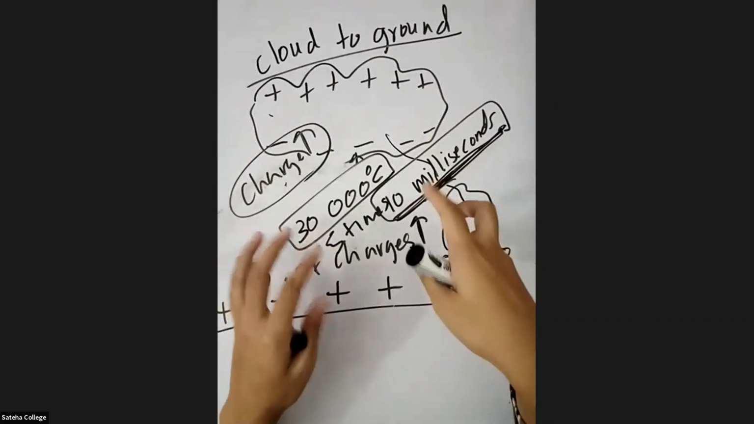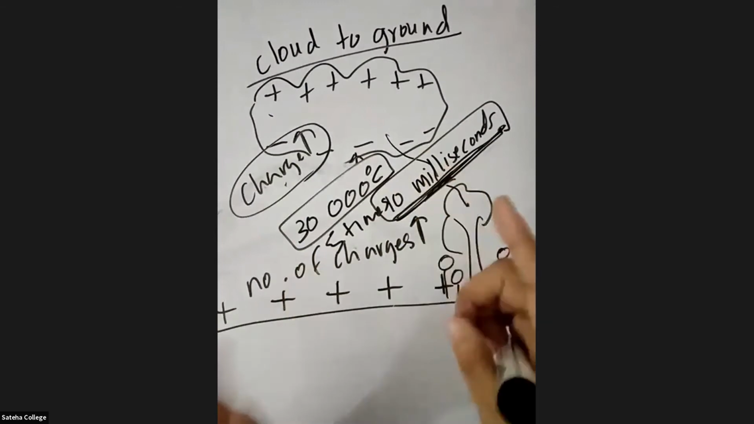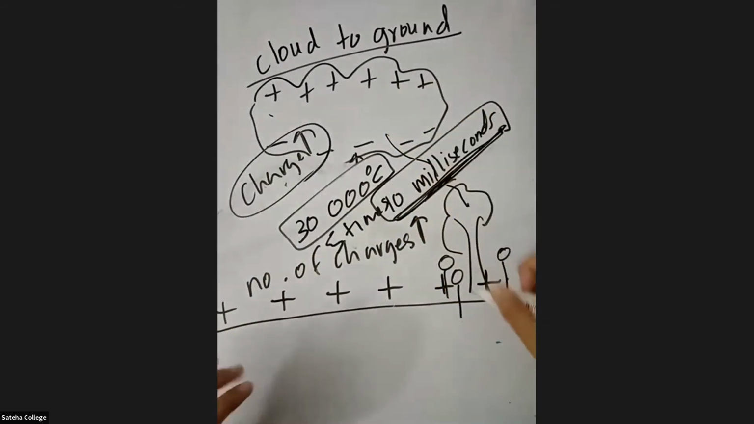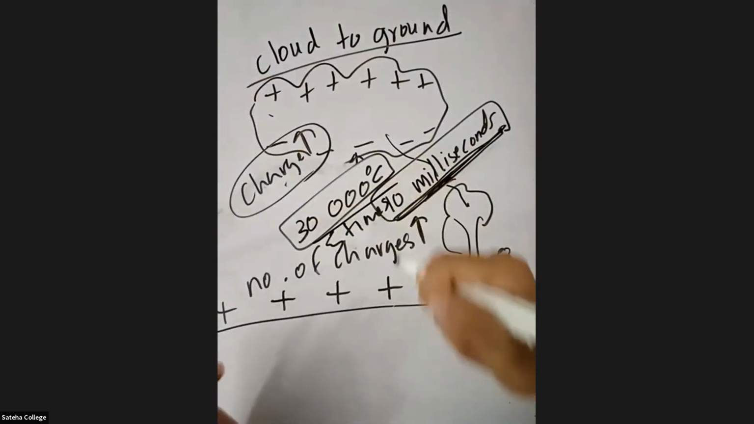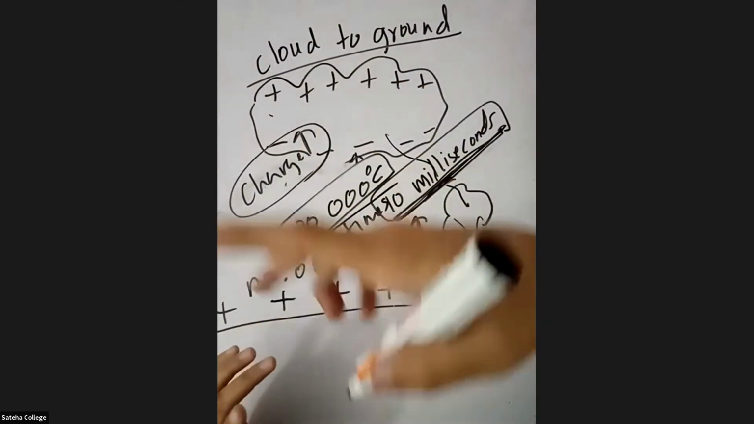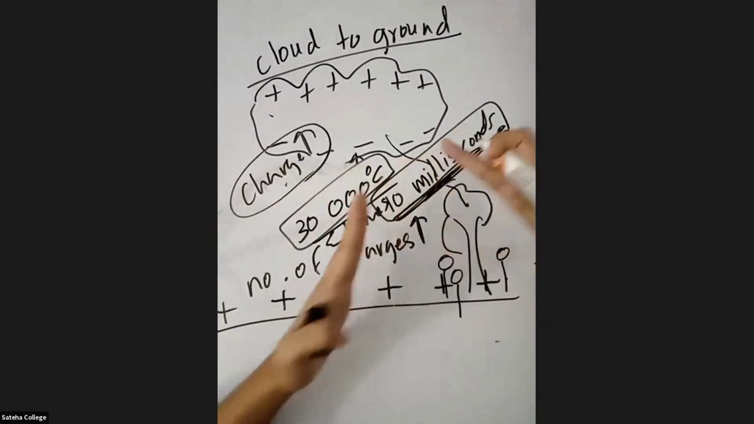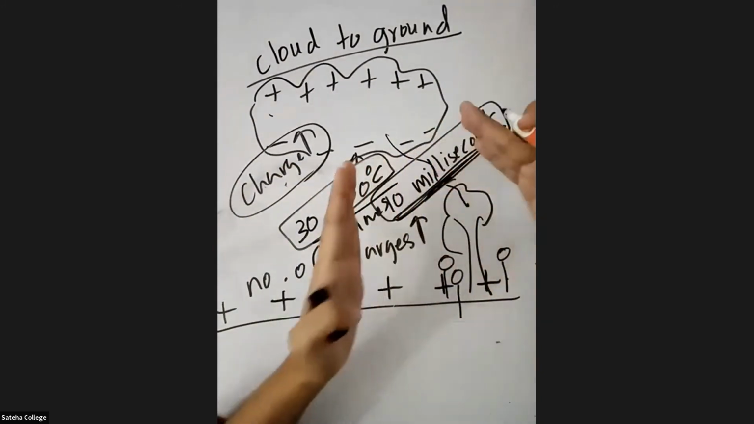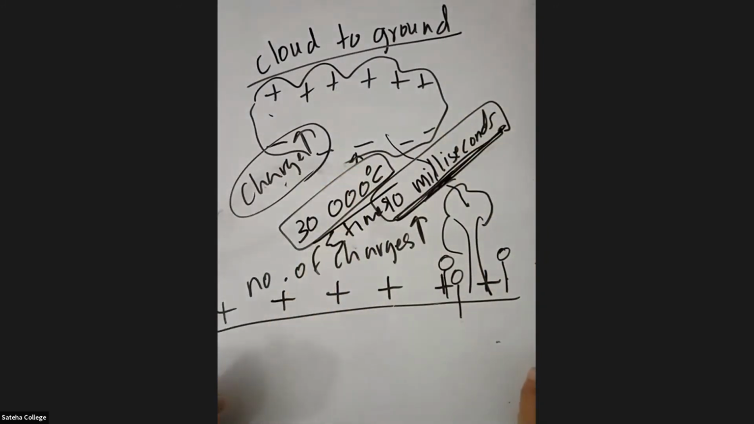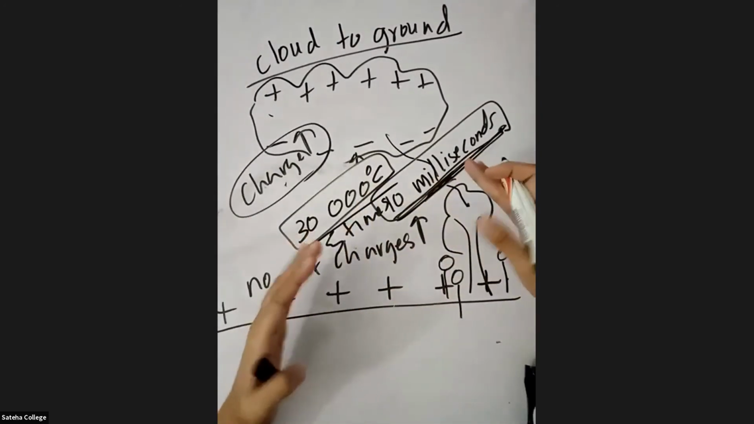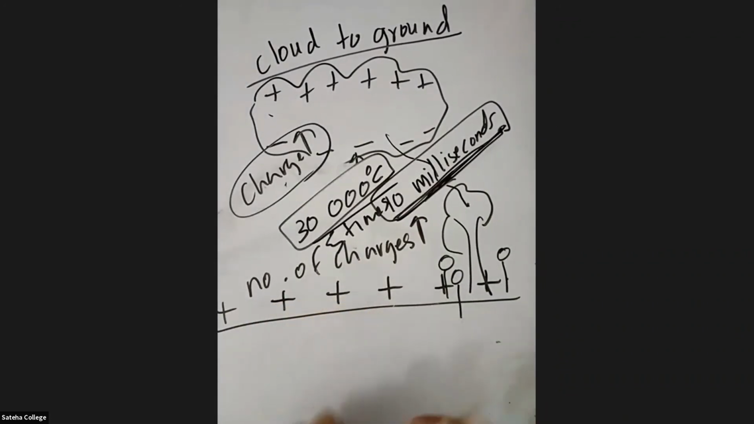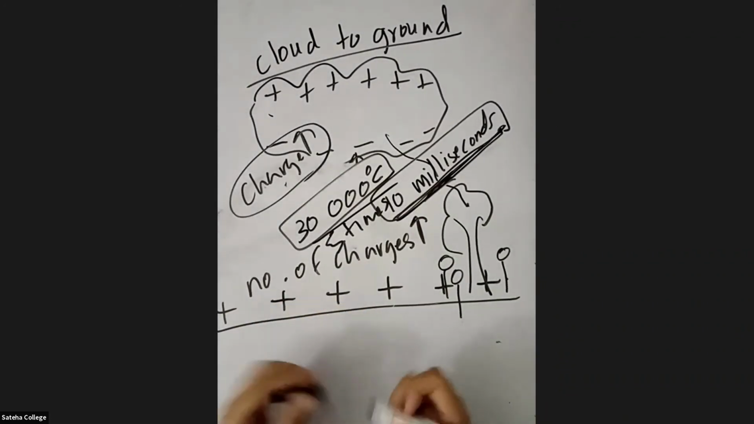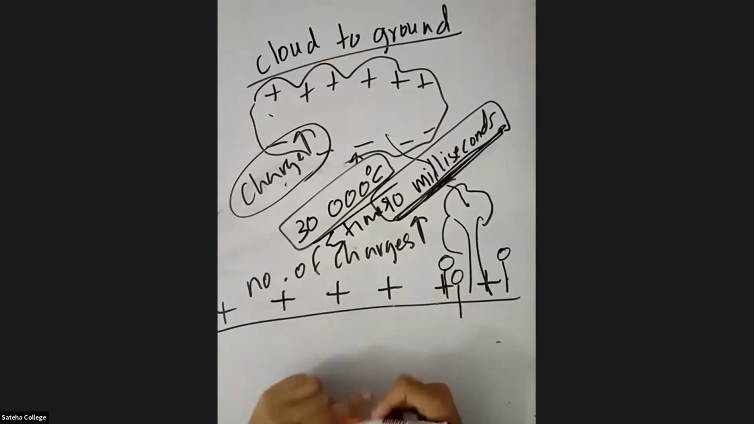Similarly, when cloud to ground lightning occurs, the air gets heated until 30,000 degrees Celsius, and it will expand. The current will expand instantaneously. So when the current expands, the people who are near those areas will get affected. Okay, so I hope it's clear up to cloud to ground lightning. Is it clear?